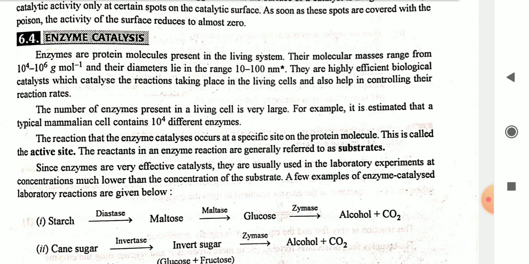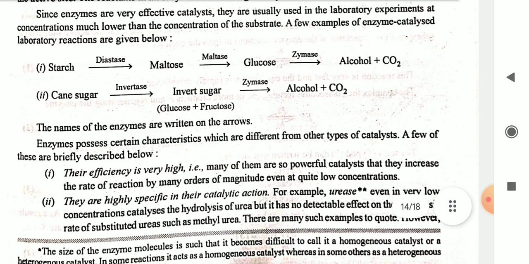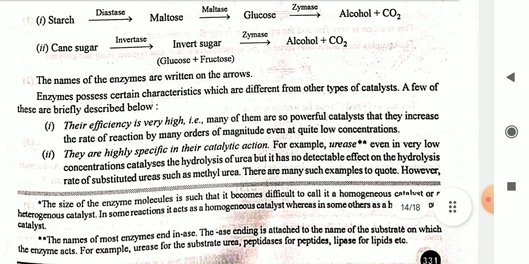First, starch in the presence of diastase gives maltose. In the presence of maltase, maltose gives glucose. In the presence of zymase it will give alcohol plus CO2. Second, cane sugar in the presence of invertase will give invert sugar, glucose plus fructose. In the presence of zymase it will give alcohol plus CO2. Names of enzymes are written on the arrow.